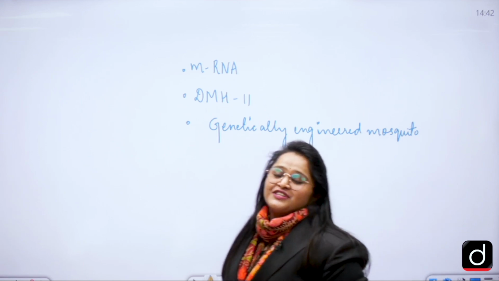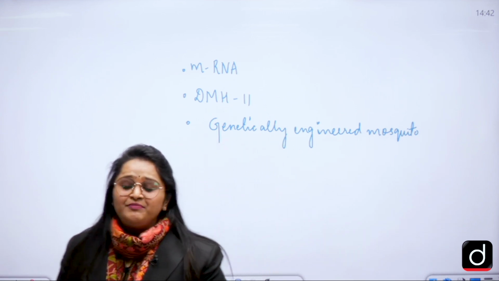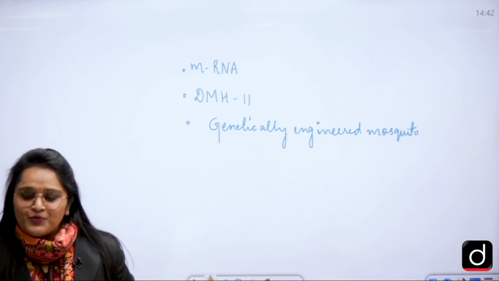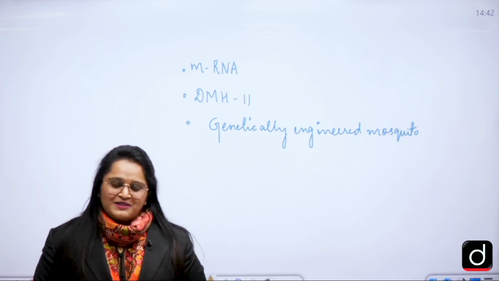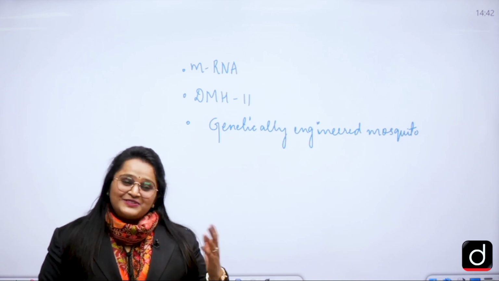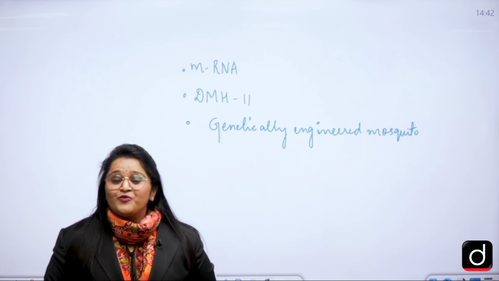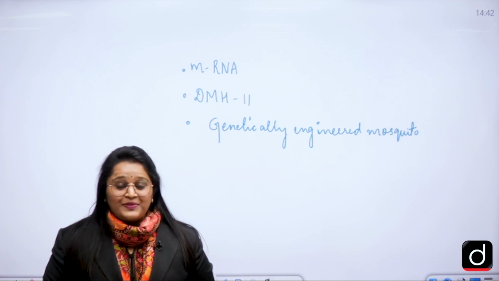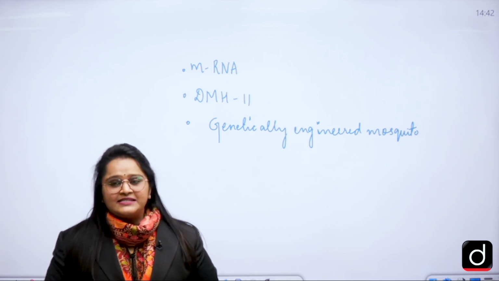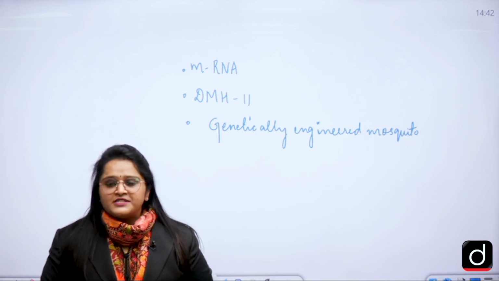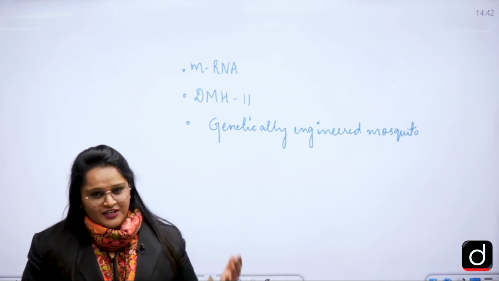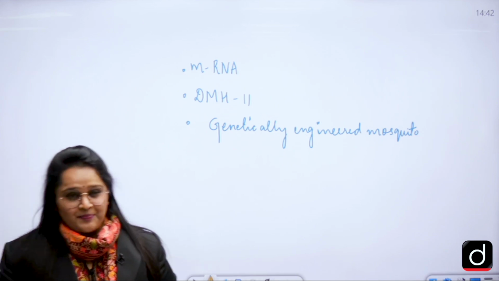It has been made so as to reduce the population of the Aedes aegypti mosquito. I don't think any of you won't have an idea about what the Aedes aegypti mosquito is. It is responsible for the spread of diseases like chikungunya, dengue, etc. Right?